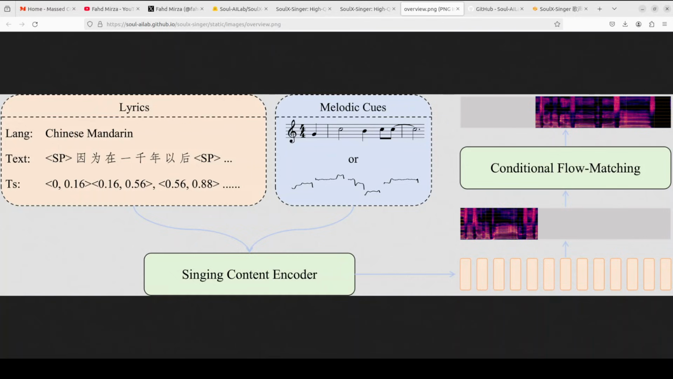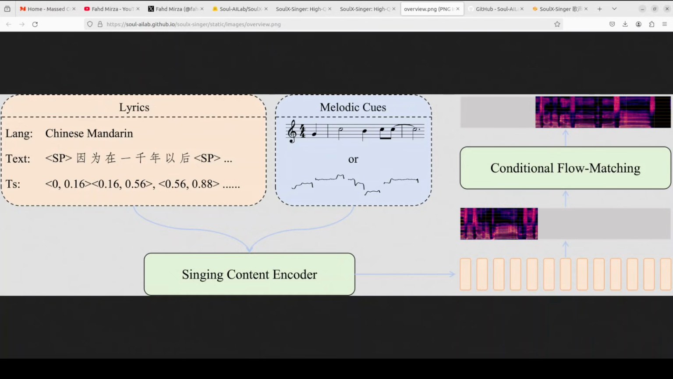If you look at the architecture of the model, it is pretty straightforward but very effective. The model uses a singing content encoder that processes two main inputs: the lyrics with text and timing information, and the melodic cues. Either it could be sheet music or pitch contours.